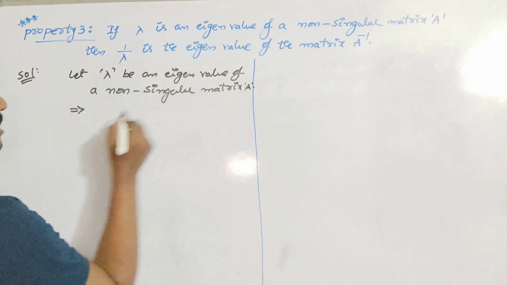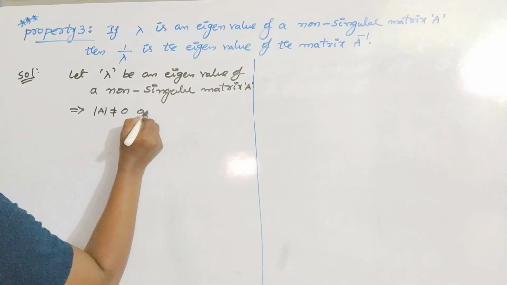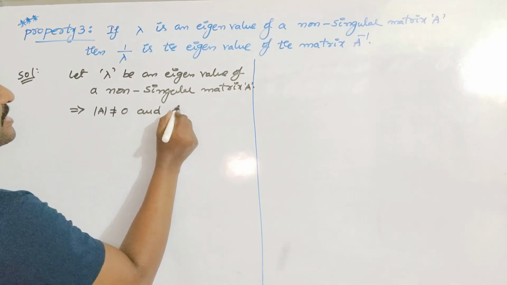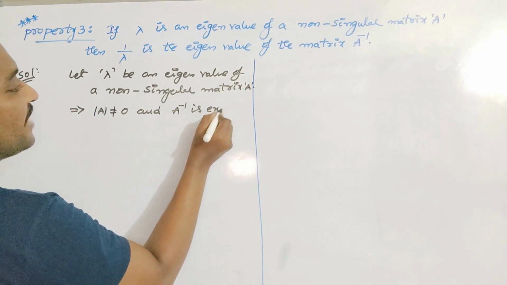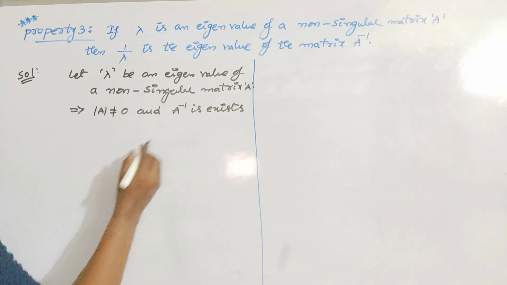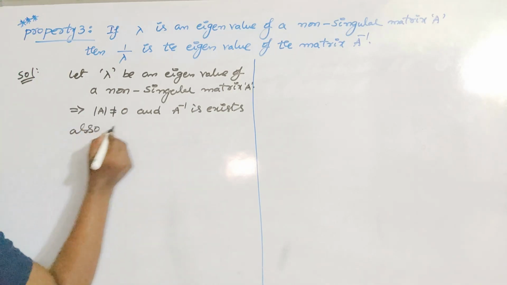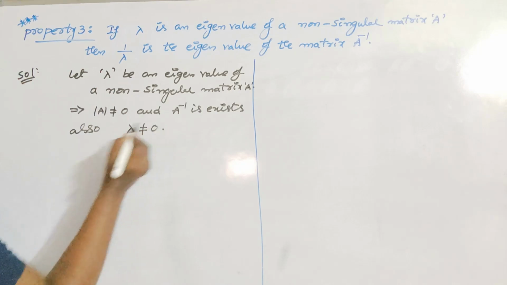Since A is a non-singular matrix, det A is not equal to 0 and its inverse A inverse exists finitely. For non-singular matrices only A inverse exists. Okay, and also lambda should be not equal to 0.